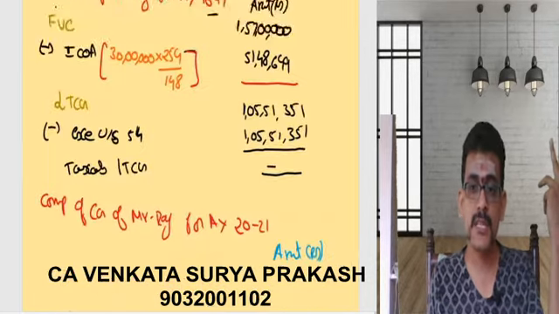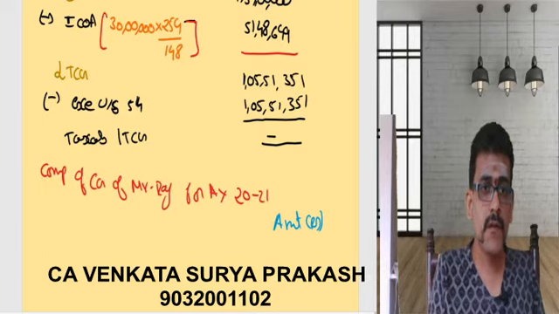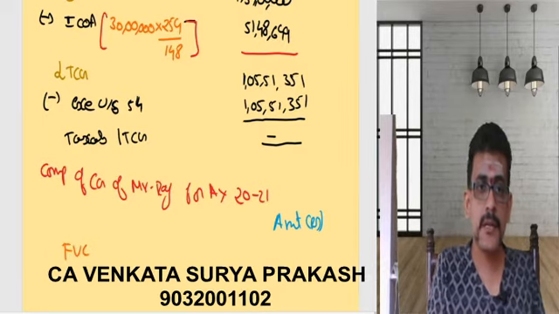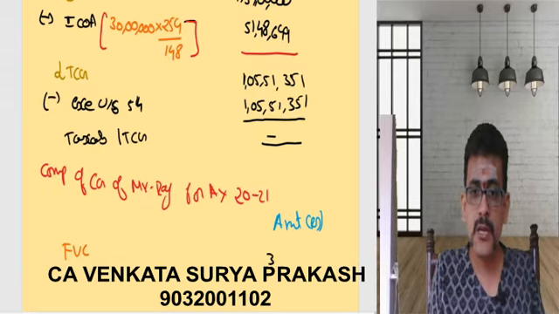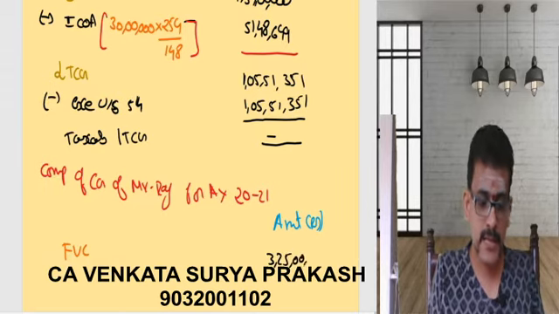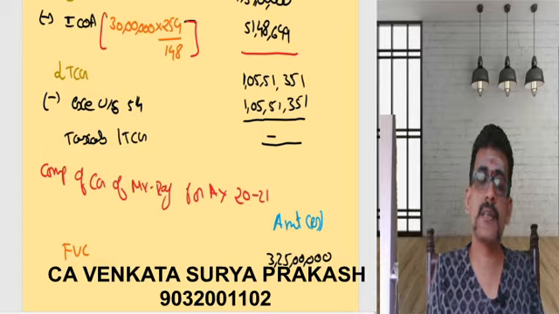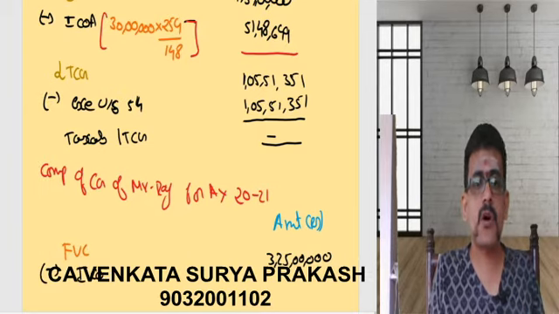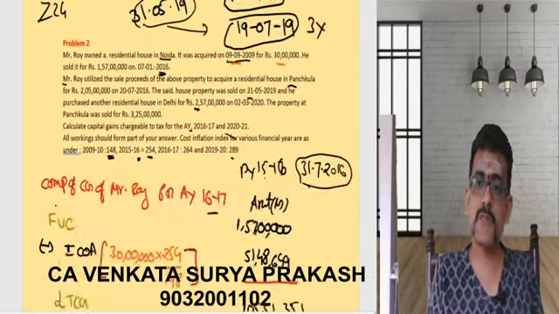That means what is the sale consideration? I mean, what is the full value of consideration? Full value of consideration is nothing but 3 crores 25 lakhs. Now, less indexed cost of acquisition or cost of acquisition. Let us see.